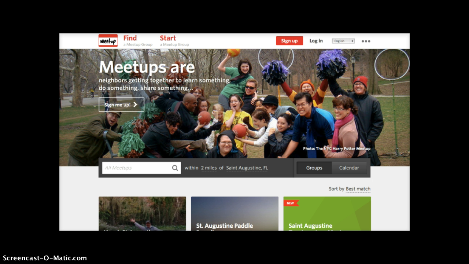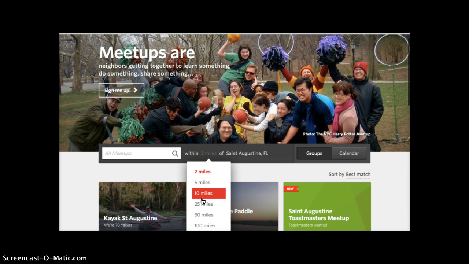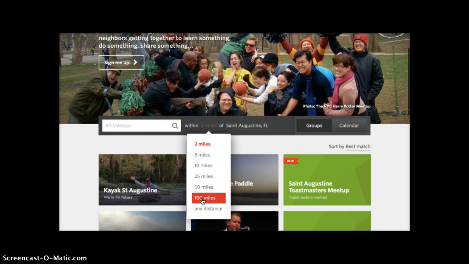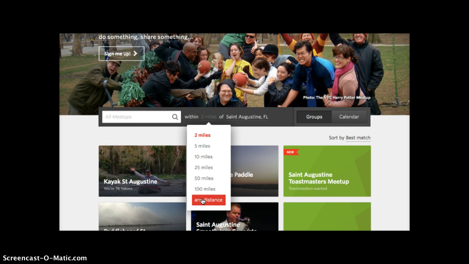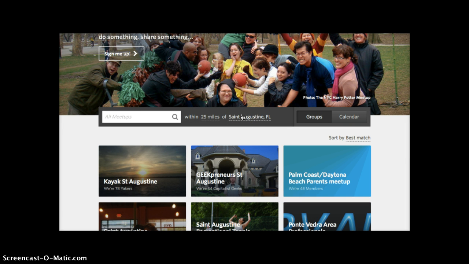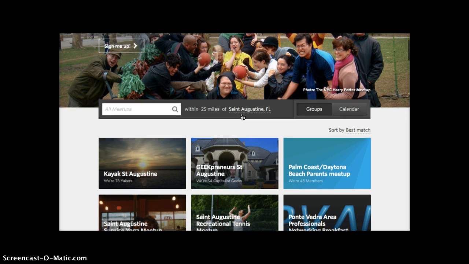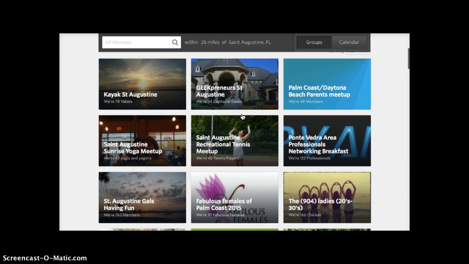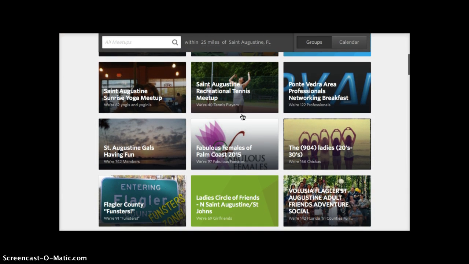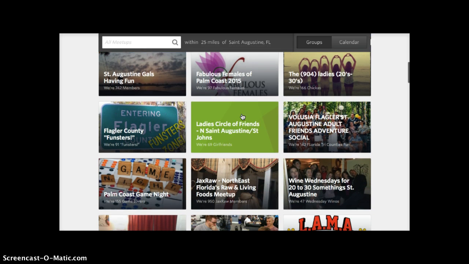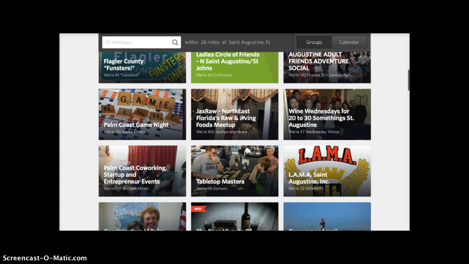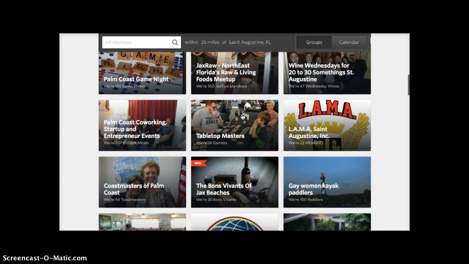The next step is to find some groups that interest you. You can select from any radius, 2 miles, 5 miles, 10 miles, 25 miles, 50, 100 miles, or any distance from your chosen location. I'm going to select 25 miles from my hometown of St. Augustine. That's about as far as I'm willing to travel. As you can see, there are quite a few meetups within that radius. If I expand to 100 miles, the area includes Jacksonville, Daytona, Gainesville, and Orlando. There are lots of groups within 100 miles of me.